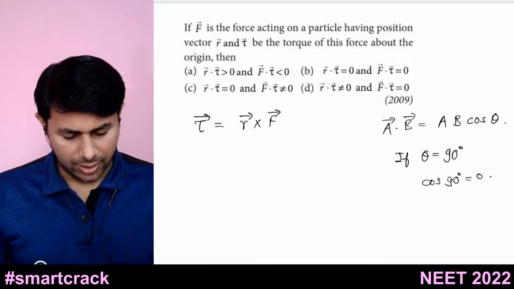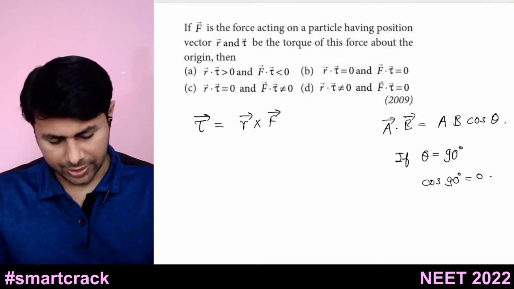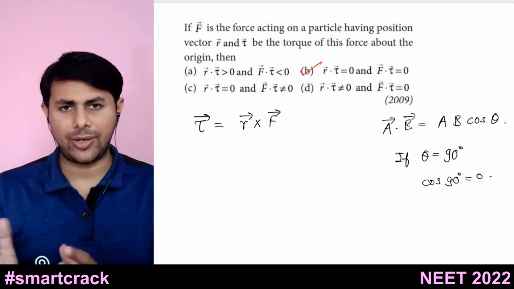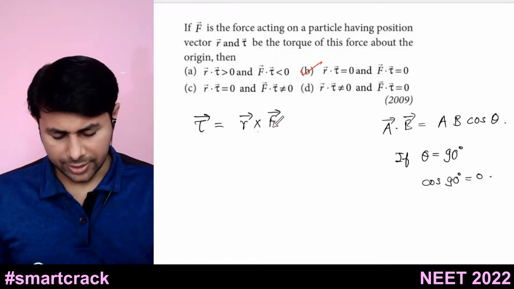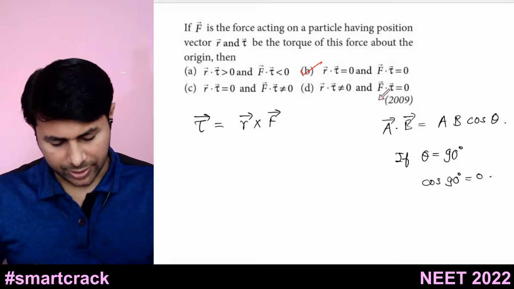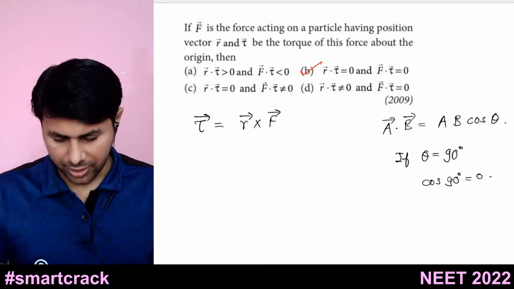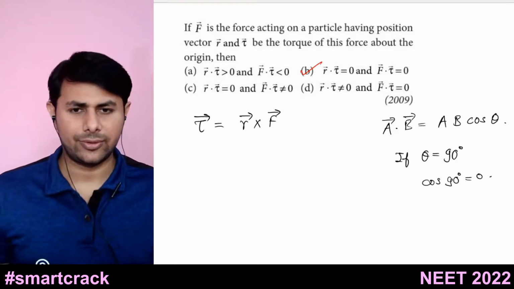Okay, so option B is the answer, right? Because in this option it's given that r bar dot tau bar equals 0 and F bar dot tau bar is also equal to 0. And in every other option either it is greater than 0 or they are saying it's not equal to 0, something like that. Okay, so is it clear?